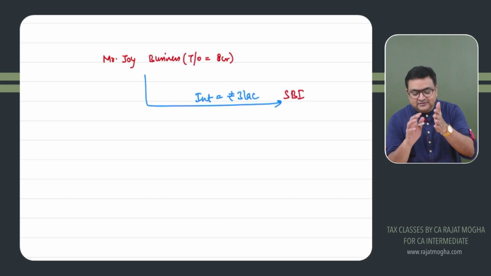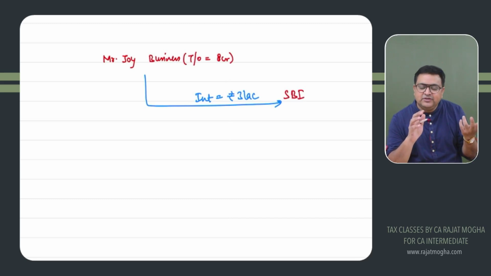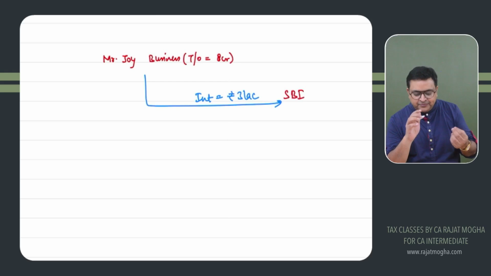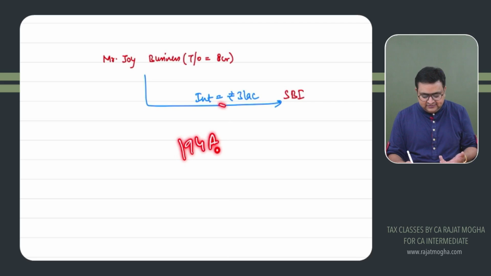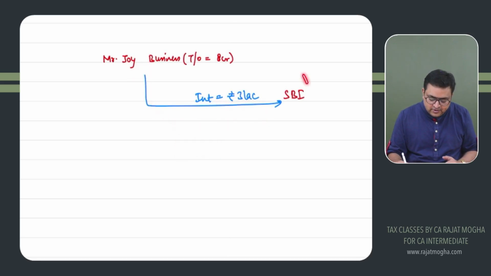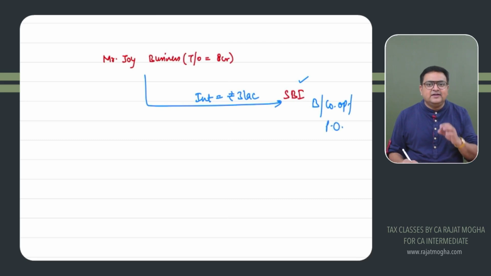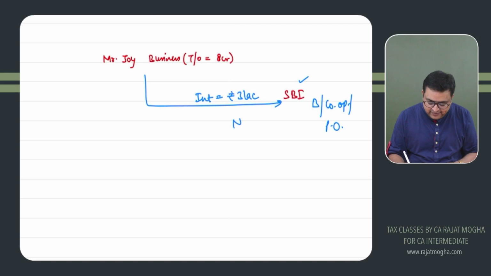Joy, he's a big businessman. His turnover of the last year is much more than 1 crore, 8 crore, let's say. Will he be deducting TDS under section 194A? The answer would be yes. Why? This is not interest on securities. He has just taken a loan and he's paying interest. To whom? Who is the receiver? This receiver is bank. If this receiver is bank or a cooperative bank or a post office, in that case, section 194A would not be applicable. There would be no TDS.